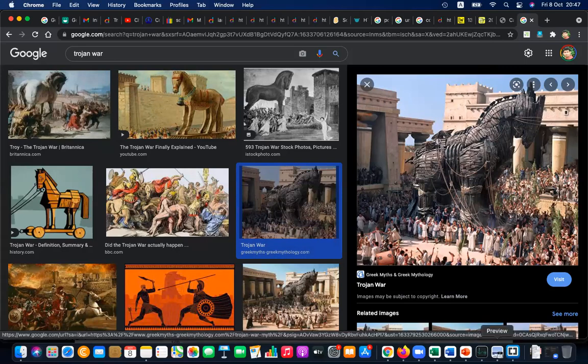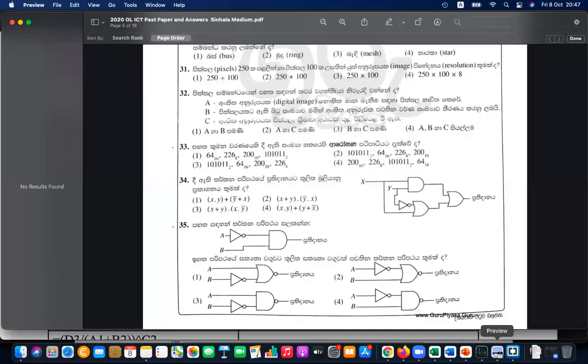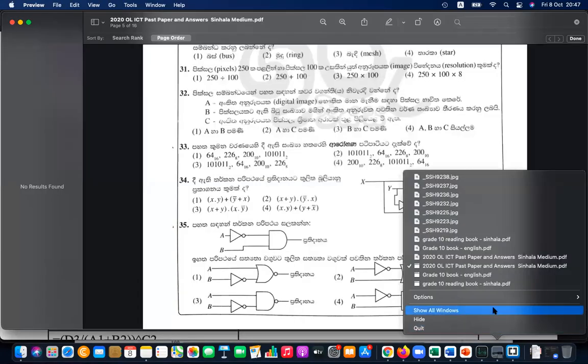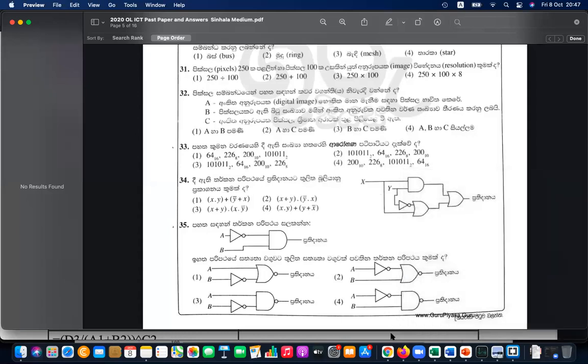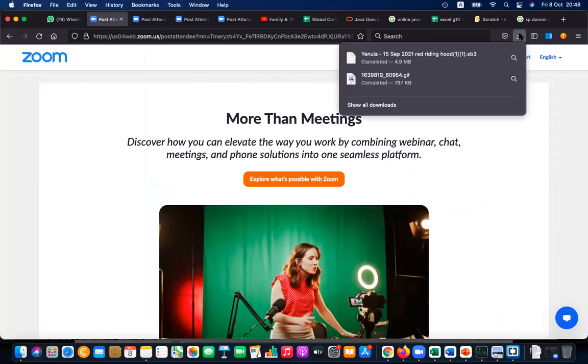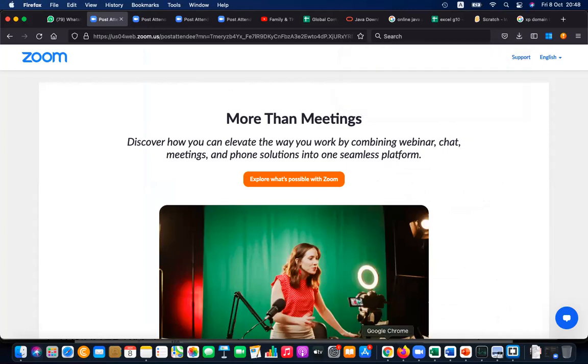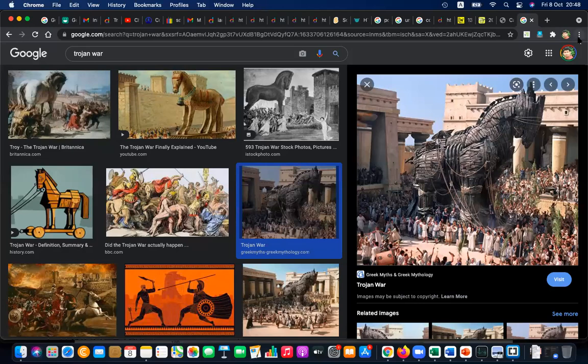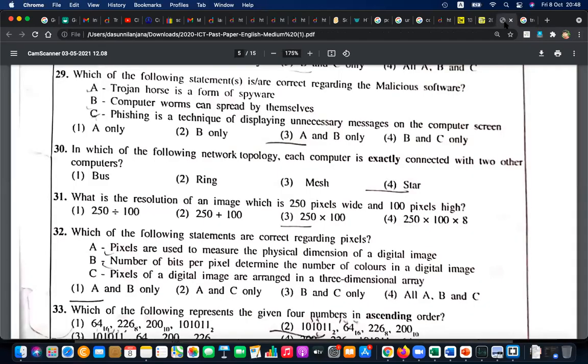That is the actual war situation. And in the other hand, what is this Trojan horse software? In Trojan horse software also, there is something like that.